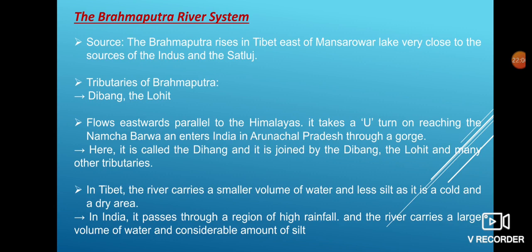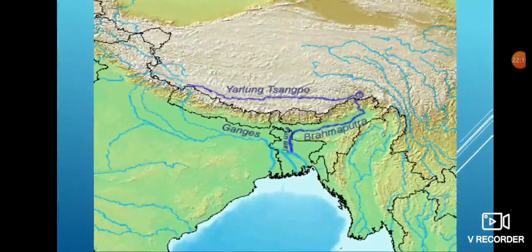In Tibet, the river carries a very small volume of water and less silt, as it is a cold and dry area. As it enters India, it passes through a region of very high rainfall, and the river carries a large volume of water and a considerable amount of silt.